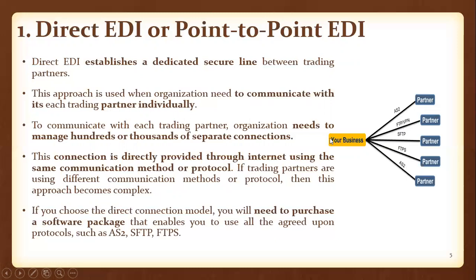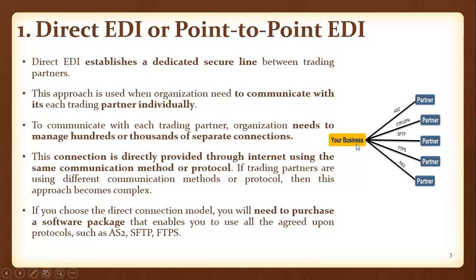Whenever one company wants to exchange business documents with a trading partner, it needs to maintain separate dedicated lines. If they want to communicate only with their own trading partners, and not with other trading partners belonging to other businesses, this is only for its own specific business partners. And third, to communicate with each trading partner, an organization needs to manage hundreds or thousands of separate connections.